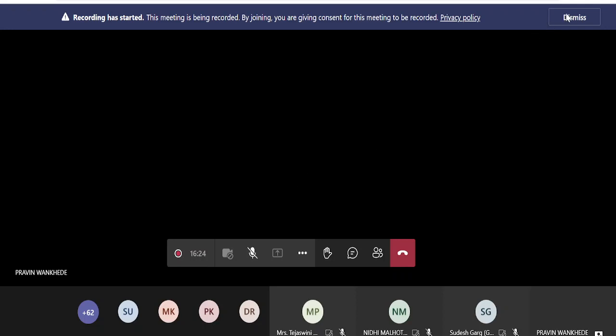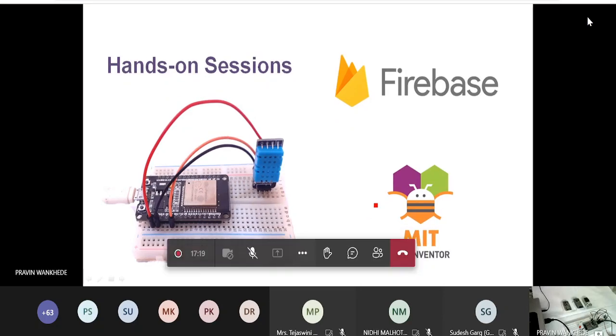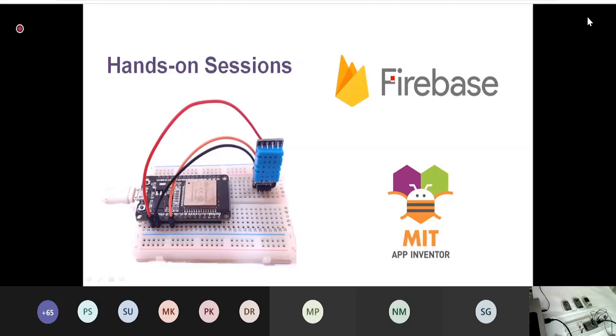I'll try first in a reverse method. That is, I will first cover the cloud, then I will cover the app development, so that I will try to show you how there is communication between the cloud and the app. Okay, and then finally I will go to the IoT development board.